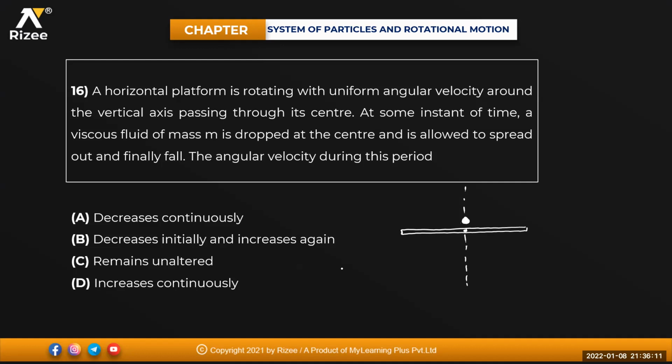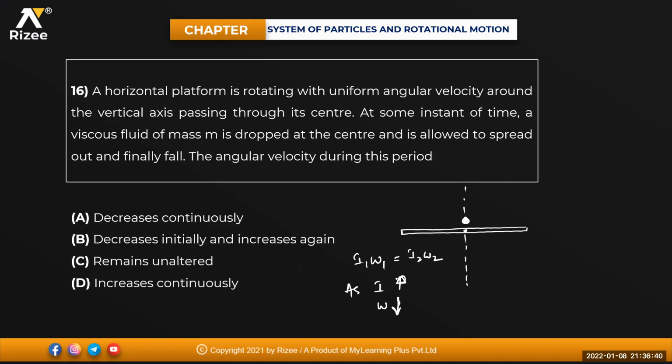As there is no external force acting on the system, angular momentum is conserved. So I1 omega 1 must be equal to I2 omega 2. When a viscous liquid is dropped, it starts spreading out and its moment of inertia will be increasing because mass is increasing. As I increases, angular velocity decreases. Because when mass increases, moment of inertia also increases. So when moment of inertia increases, angular velocity decreases.